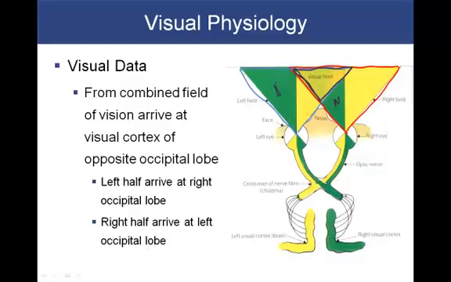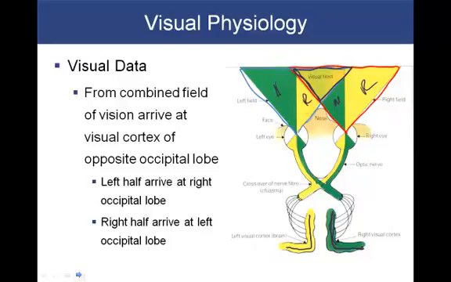They both end up on the right visual cortex, while the right fields of both eyes, right and right, they both end up on the left visual cortex within the brain. And it's through these fields that the brain ultimately interprets images.